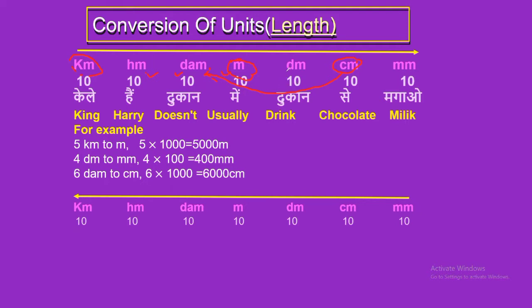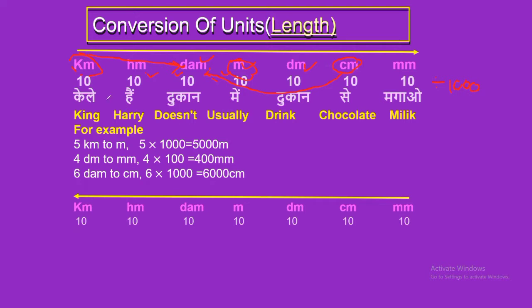Because you are traveling three places from centimeter: one place, two places, and three places. So remember one thing: if you are traveling from left to right, you need to multiply. If you are traveling from right to left, you need to divide.